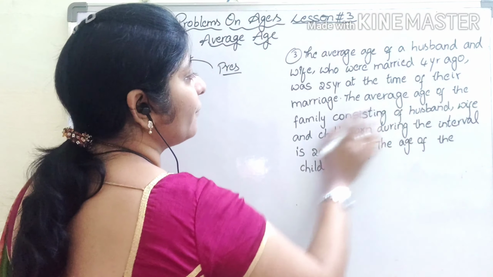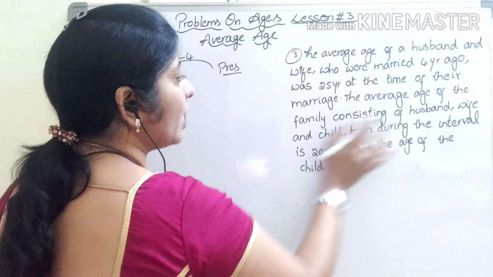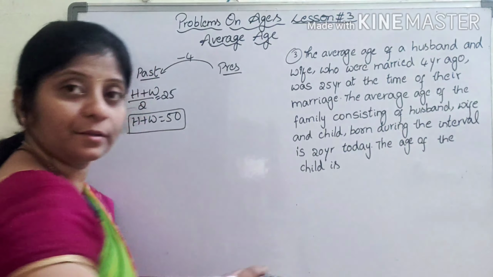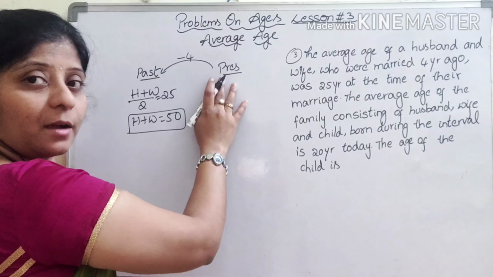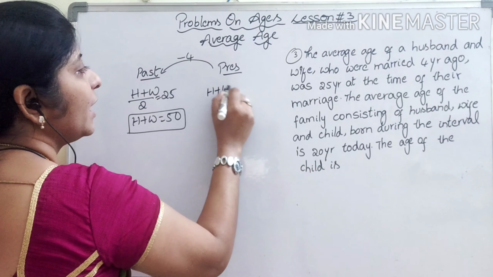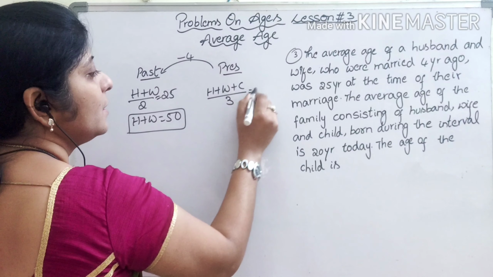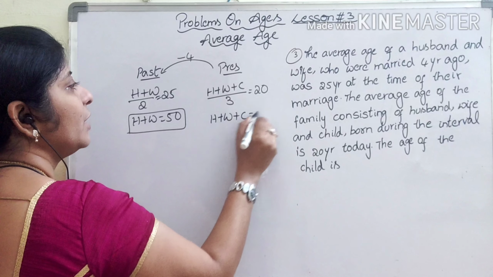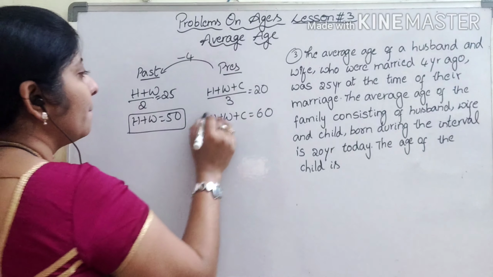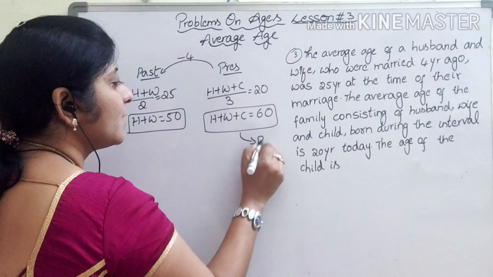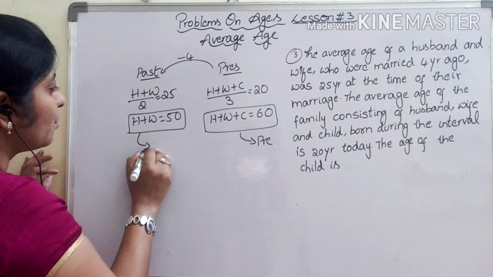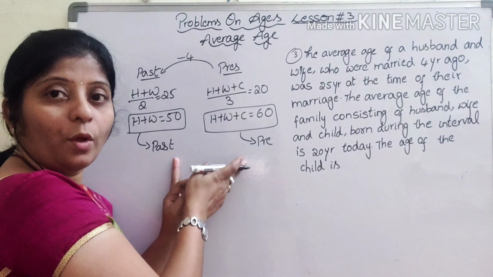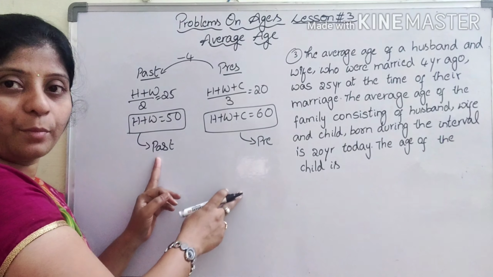The average age of the family consisting of husband, wife and child born during the interval is 20 years today. Today means present they are saying. So husband, wife and child average is 20, so the total will be 60 years. But if you see, this one is about present and this is about past, so we should not subtract these two because one is in present and one is in past.